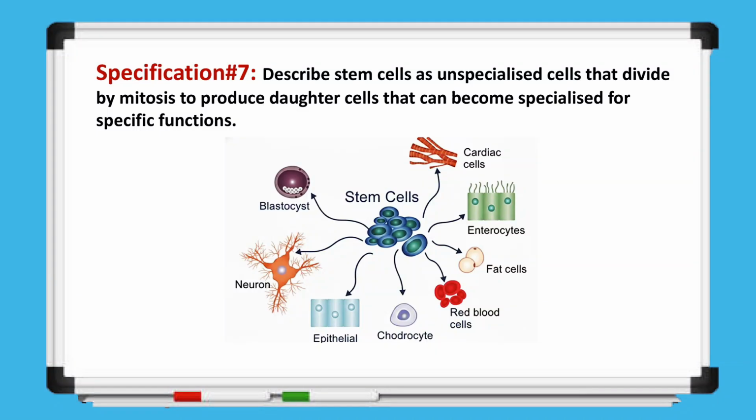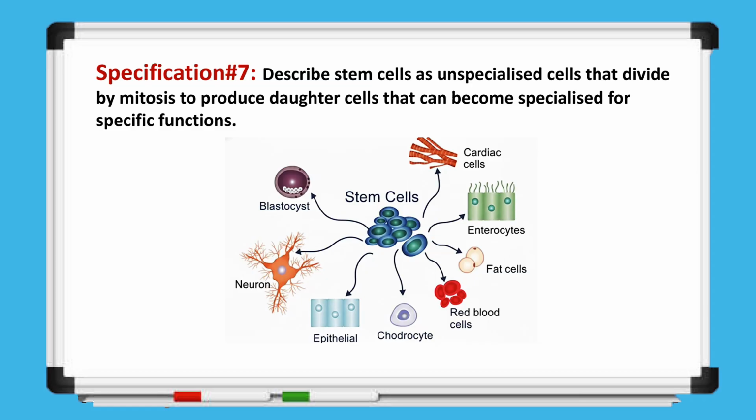Next, we move on to specification number 7, which asks us to describe stem cells as unspecialized cells that divide by mitosis to produce daughter cells that can become specialized for specific functions. Stem cells are unique cells that have not yet developed into a specific cell type. They have the ability to divide by mitosis, producing daughter cells that can either remain as stem cells or differentiate into specialized cells with particular functions.